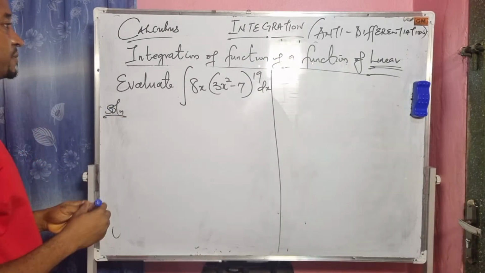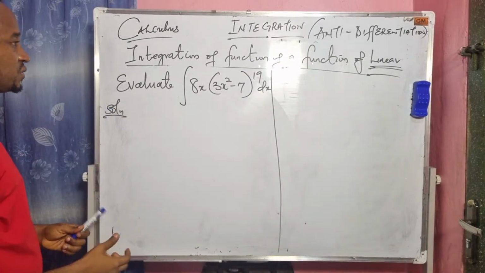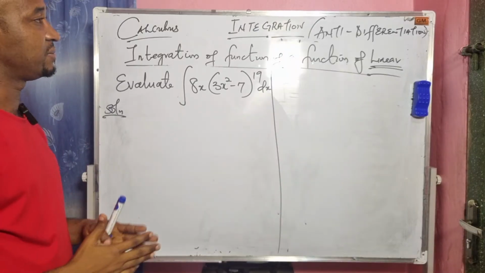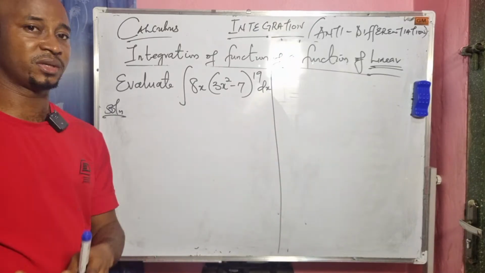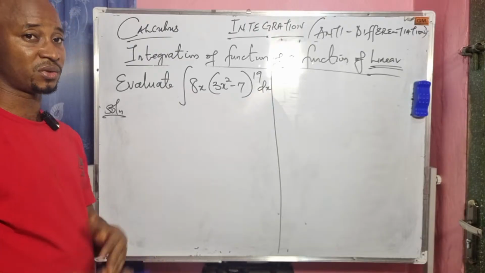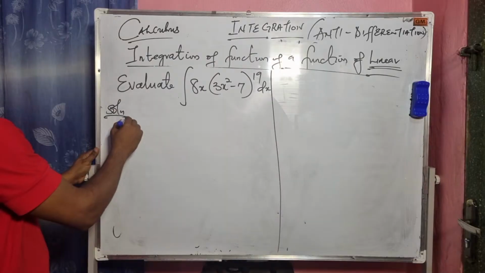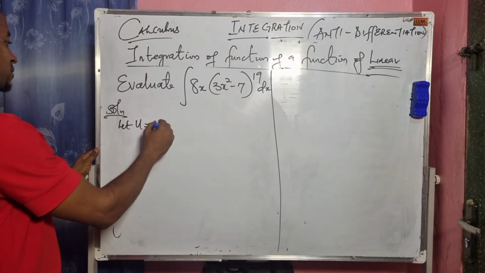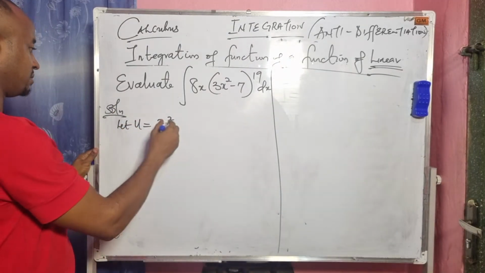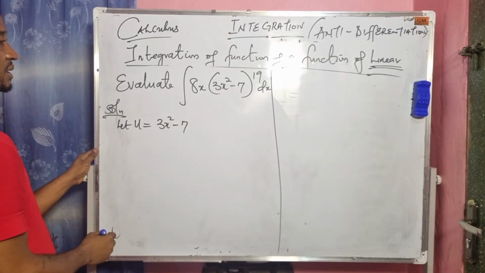Please listen, everyone. The first thing to do is to use that same direct substitution method. I will use the u method. Let u equal 3x squared minus 7.